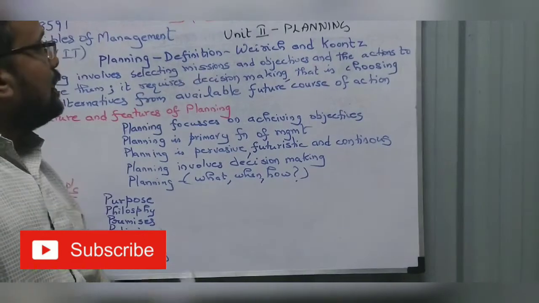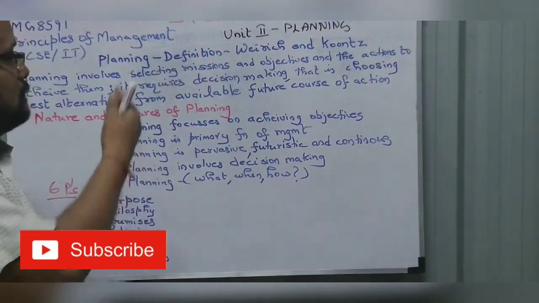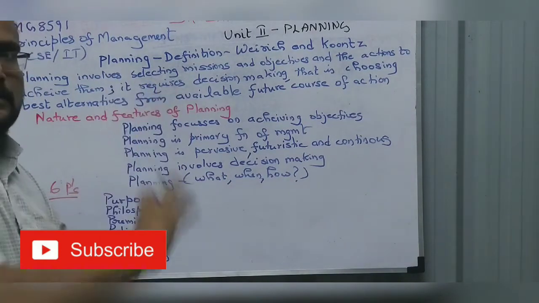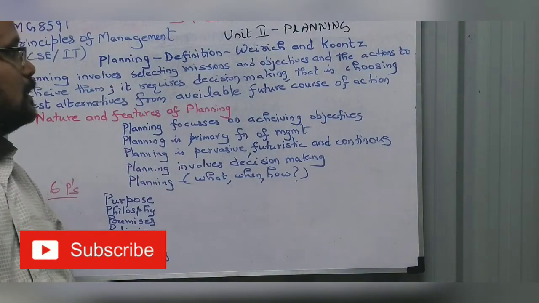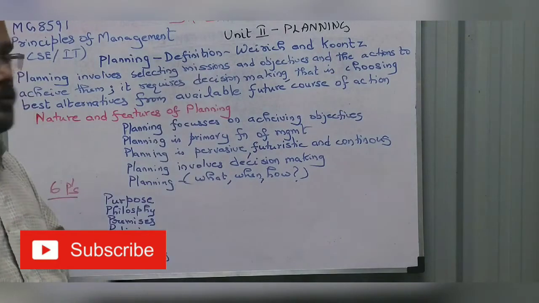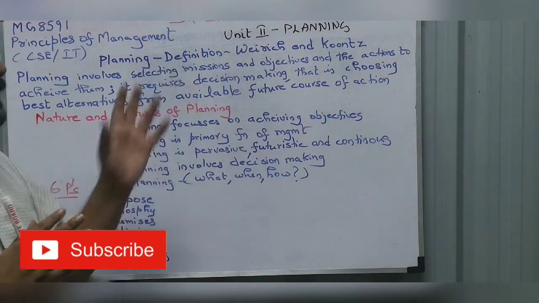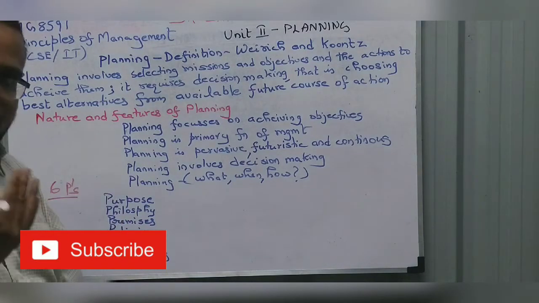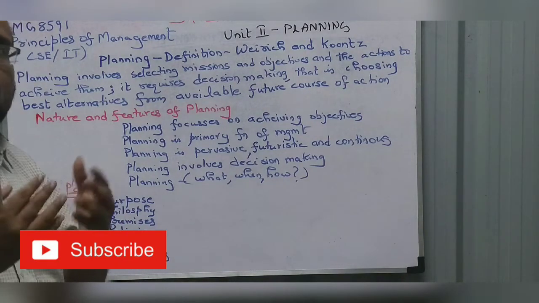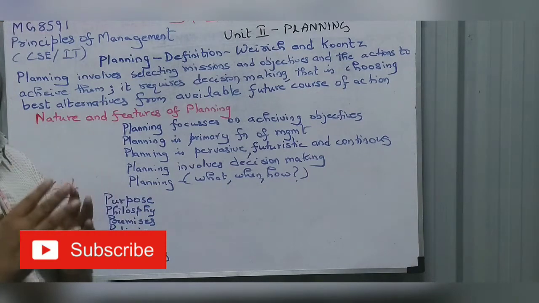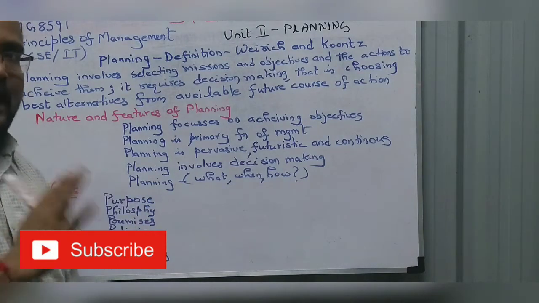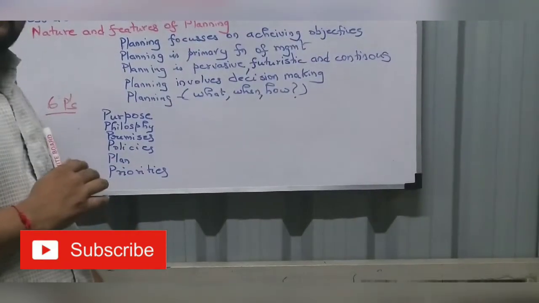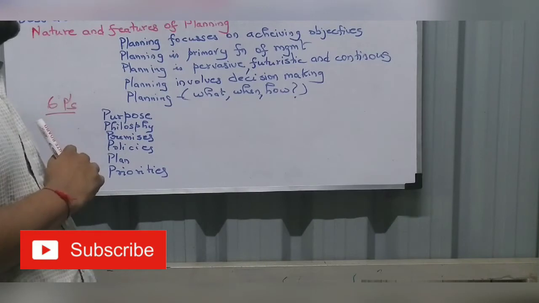When you are writing about planning, you have to give the definition as it is, not in your own English. So I have only read it for you. For you to understand, planning is setting up an objective of what the company is going to do and how we are going to achieve the objectives. That is planning.